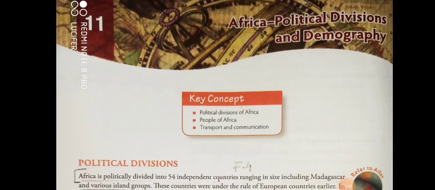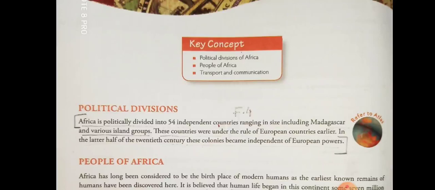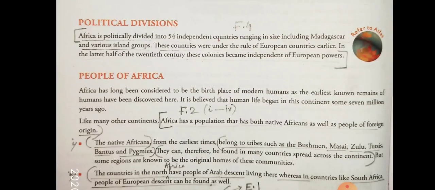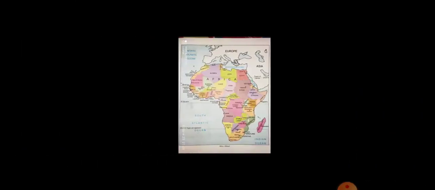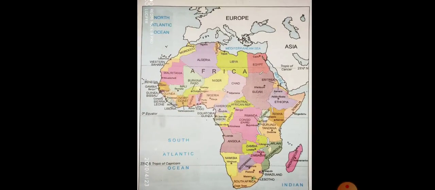Hello students, today we will study lesson 11 Africa, Political Divisions and Demography. Africa is politically divided into 54 independent countries, including Madagascar and various island groups. This is the map of Africa.